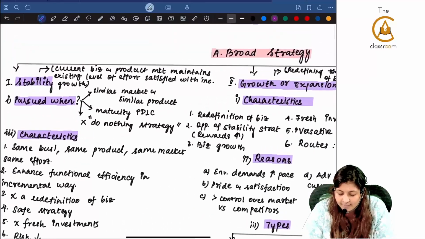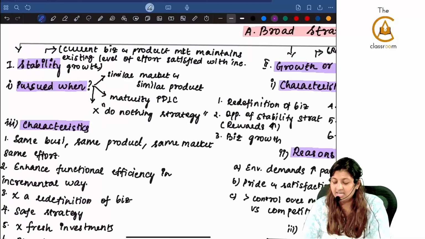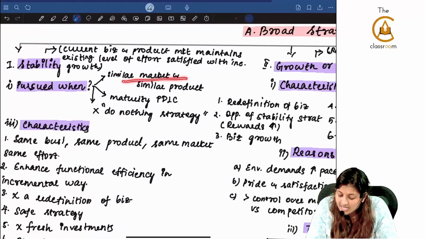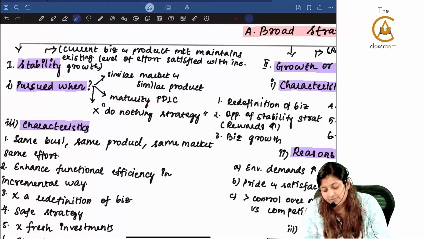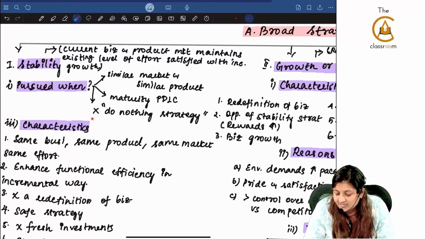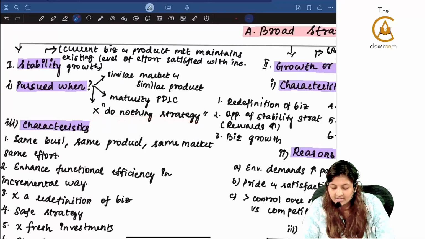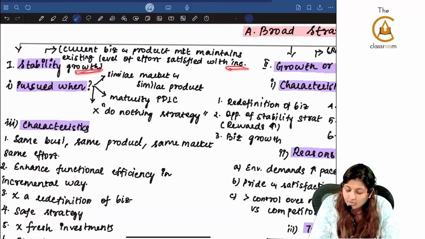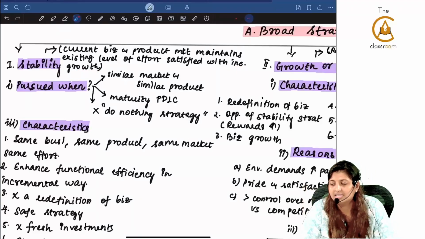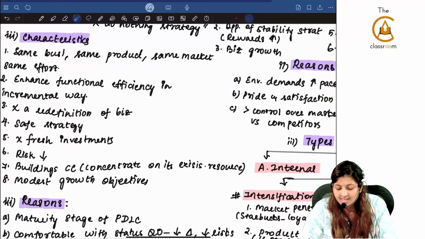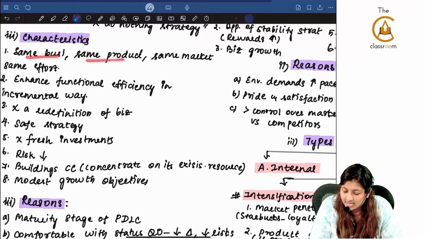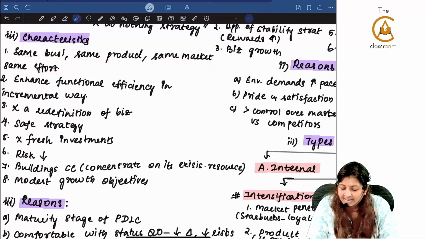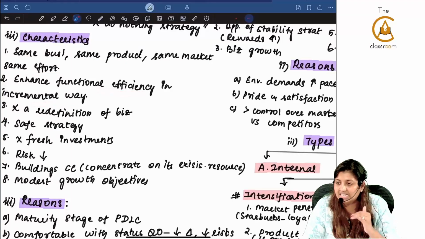Now, when will any company go for stability strategy? It is pursued with a similar market and similar product, in most cases when they are in the maturity stage of the product life cycle, and this stability strategy is not a do nothing strategy. The current business and product market maintains the existing level of effort and is satisfied with incremental growth. Here also there is going to be incremental growth, just that they are not pushing it very hard. What are the characteristics? Same business, same product, same market, same effort.